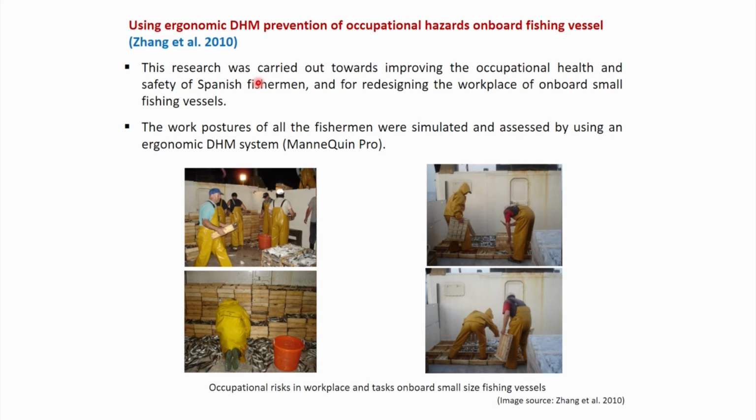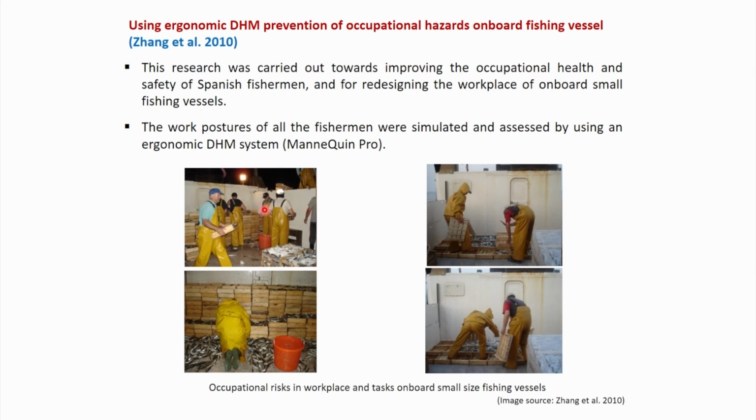This research was carried out towards improving occupational health and safety of Spanish fishermen and for redesigning the workplace of onboard small fishing vessel. The work postures of all the fishermen are simulated and assessed by using ergonomic digital human modeling system. So, they used Mannequin Pro software.